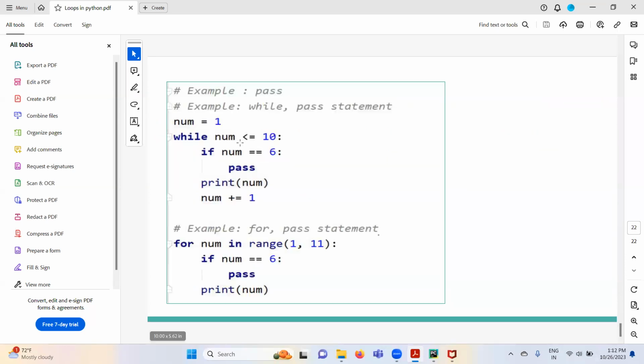Now the pass statement. Pass is a built-in keyword in Python, which we use just to pass the syntax checking. If we write pass here, later you can remove it and implement your business logic. It is used while writing code with uncompleted blocks, where the business logic is not yet written.